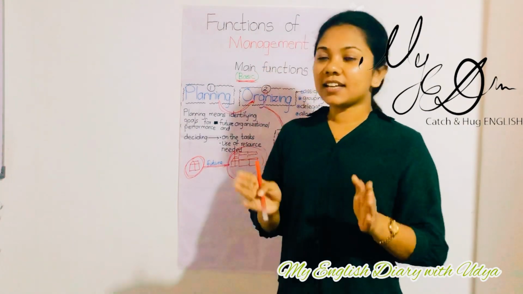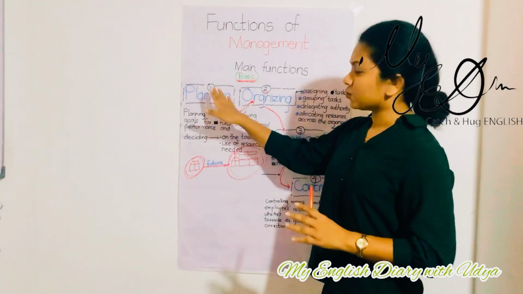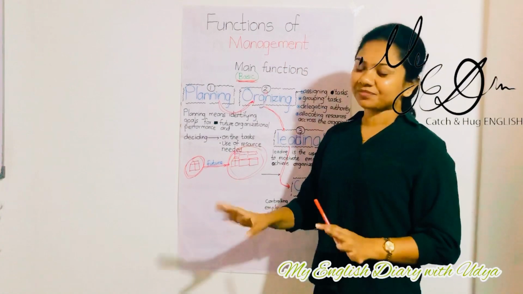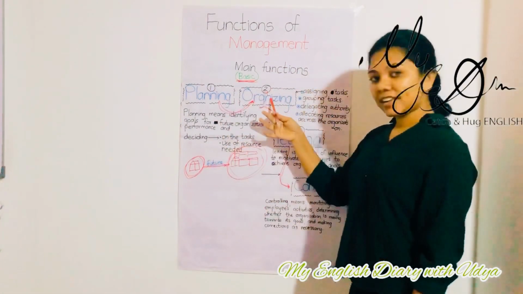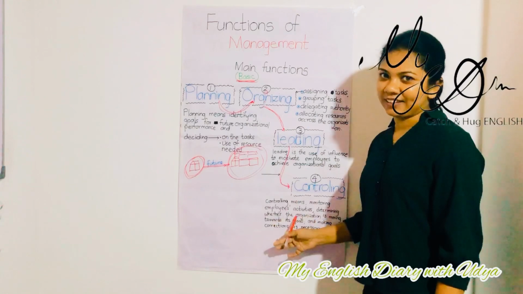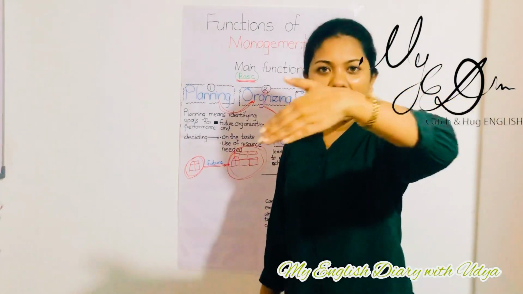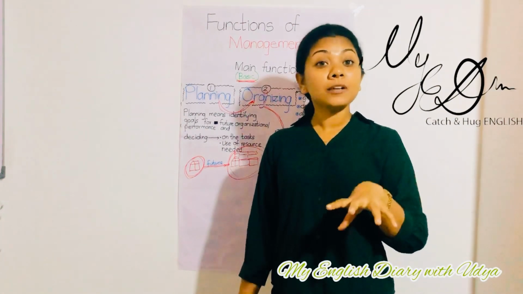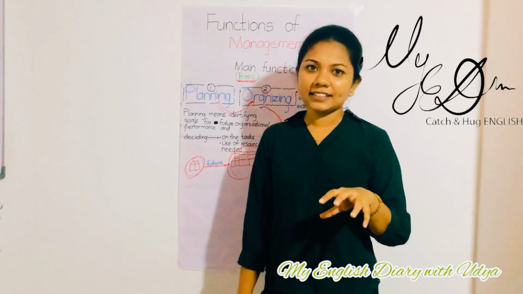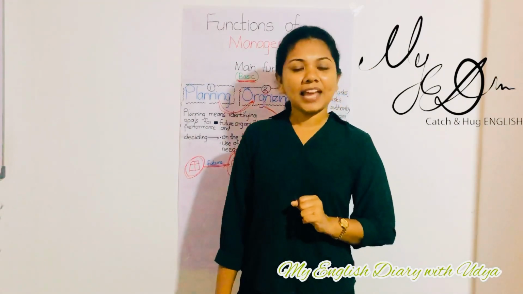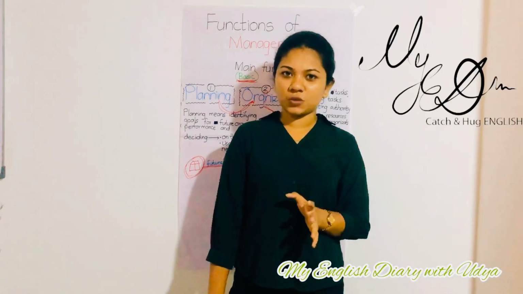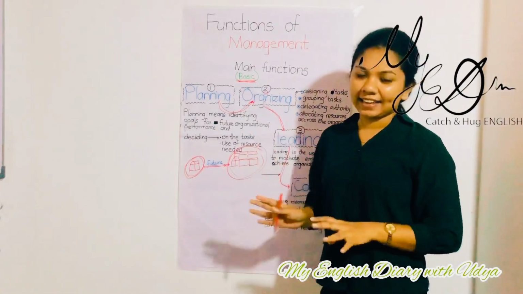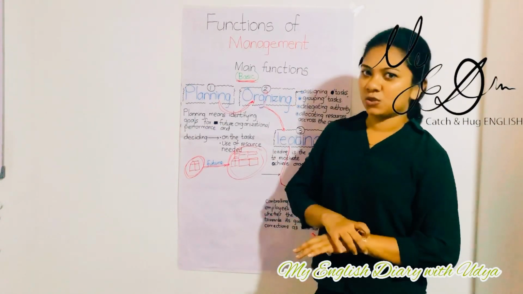So students, these are the things that we have to do in the basic functions of organization management: planning, organizing, leading and controlling. These four have an interrelationship with each other. Without any of them, we couldn't achieve our final, ultimate goals. Then I hope that you have understood, students. Now I will give you 1 minute to review this again, and then I'll give you some tasks to do now.